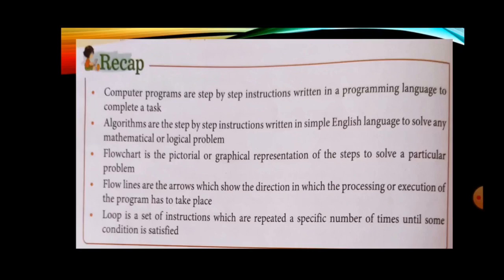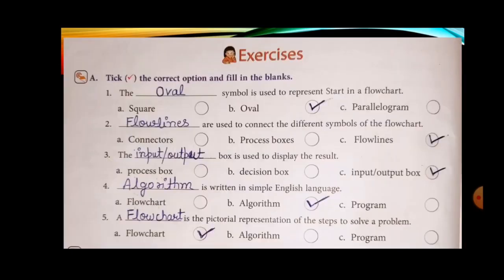Now students, in the next slide we are going to discuss the book exercise. First of all, we are going to discuss tick the correct option and fill in the blanks. We can call it MCQ also. The first one: the dash symbol is used to represent start in a flowchart. You all know, students, it is oval. If a rounded rectangle were given in place of oval, that would also be correct. But here oval is given, so we will mark oval as the correct answer. Square we never use. Parallelogram we use for input output. So you have to keep this in mind.